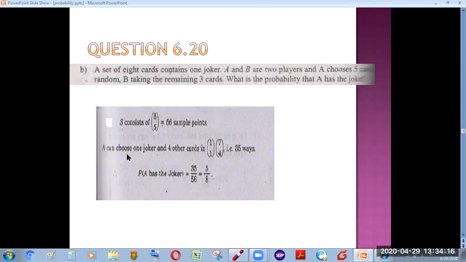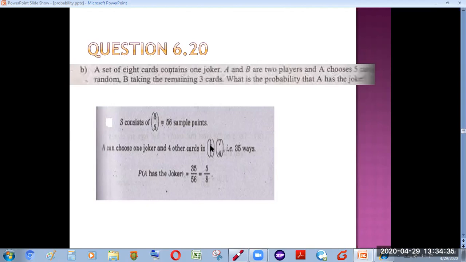And now the probability that we have to find is, what is the probability that A has the joker? Because A has to select 5 cards, and we have to find that he has the joker, we need to know how many jokers there are in these cards. There is only 1 joker here.